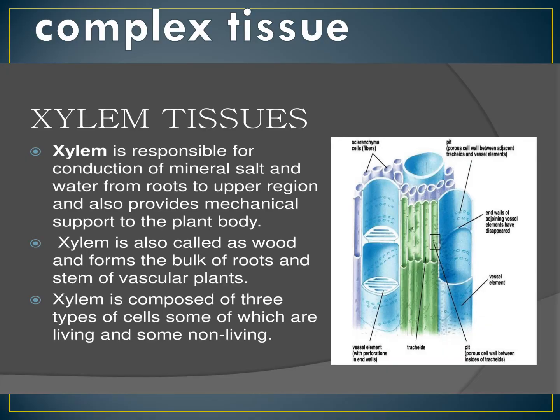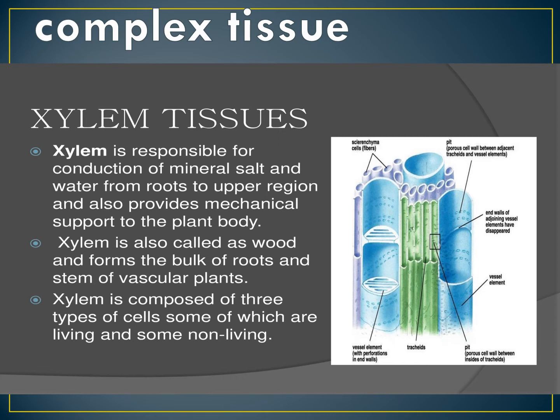What is complex tissue? Complex tissue is made up of more than one type of cell that work together as a unit. Complex tissue consists of parenchyma and sclerenchyma cells. However, collenchyma cells are not present in such tissues. Common examples are xylem and phloem.